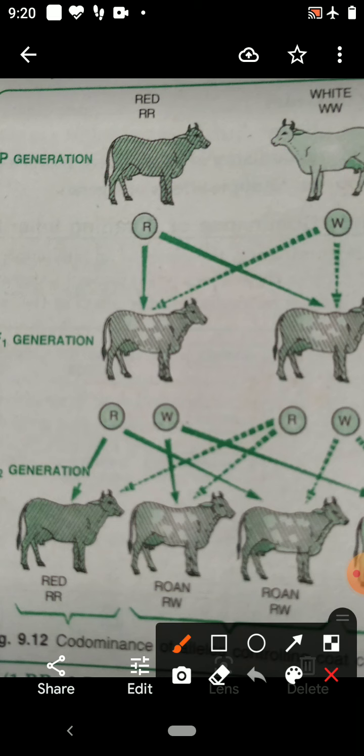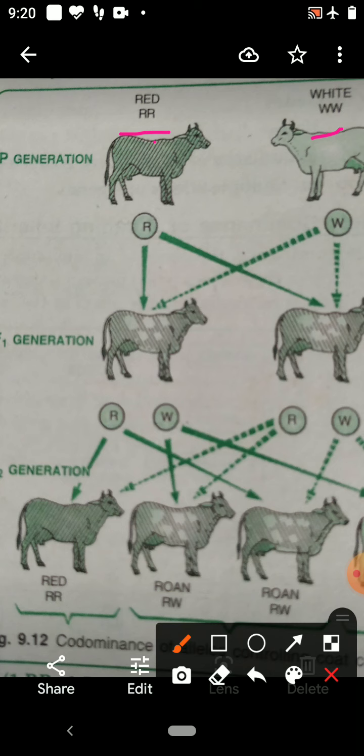In cattle, gene R stands for red coat color, and gene W stands for white coat color.